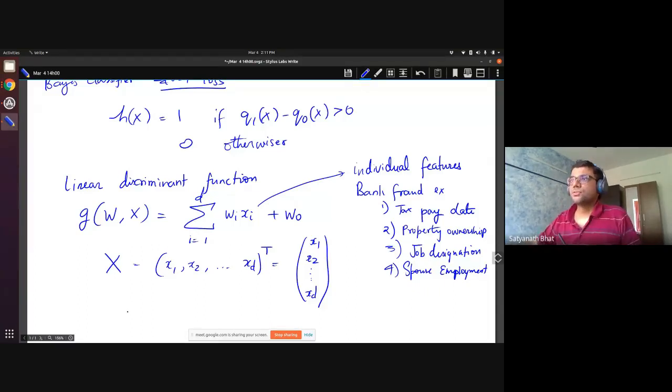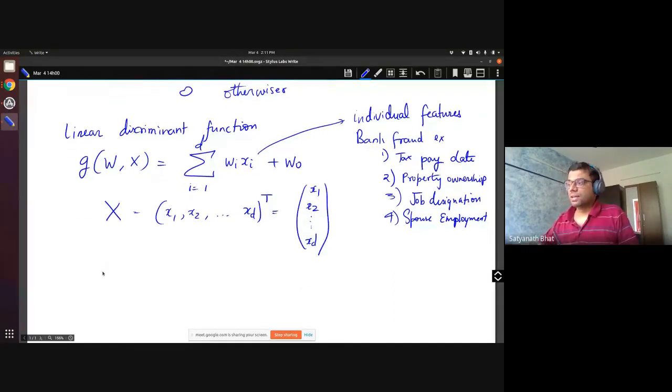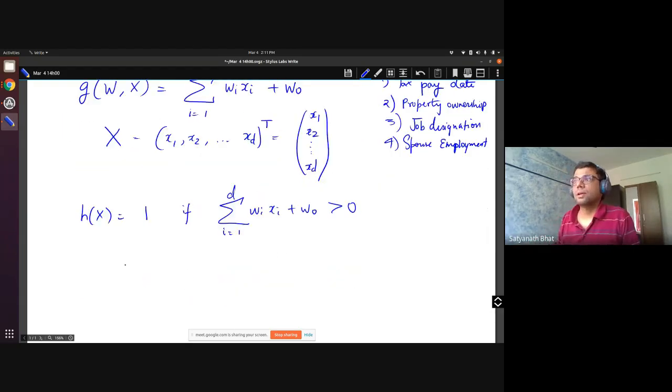All right, so if this is our classifier, then h of x is equal to 1 if summation i equal to 1 to d of wi xi plus w naught is greater than 0, and 0 otherwise.